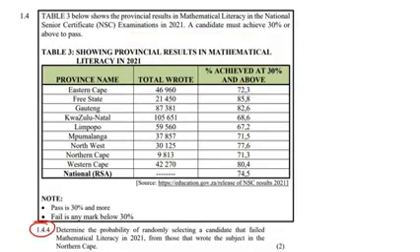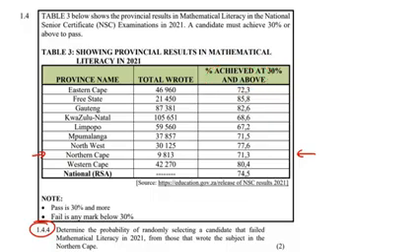Okay, now moving on to this question. It says, determine the probability of selecting a candidate that failed mathematical literacy in 2021 from the people in the Northern Cape. So in the Northern Cape, remember, probability can be a decimal or a percentage. They haven't told us, so we can just use the percentage.